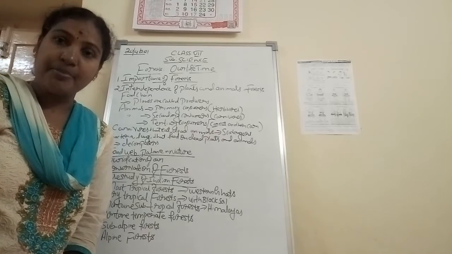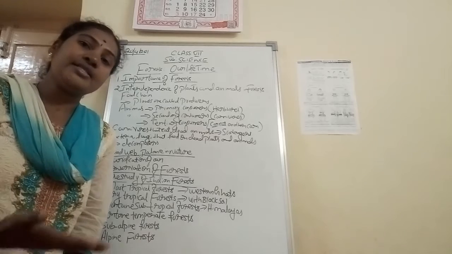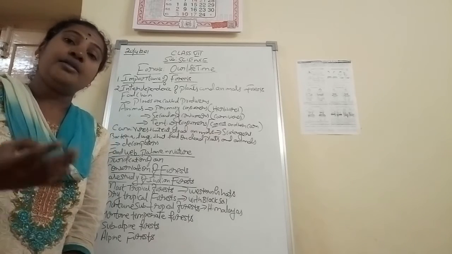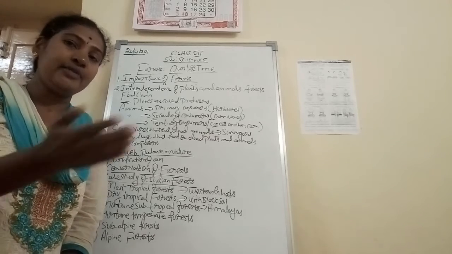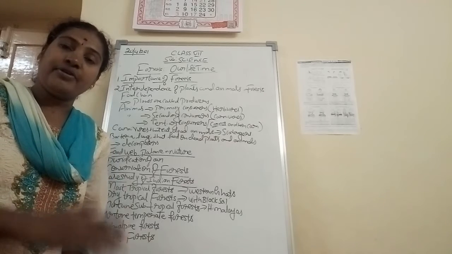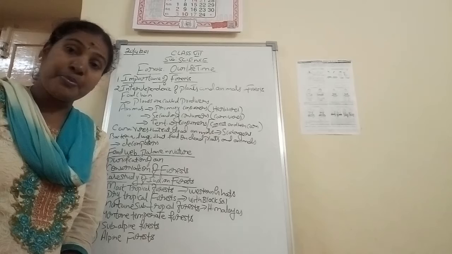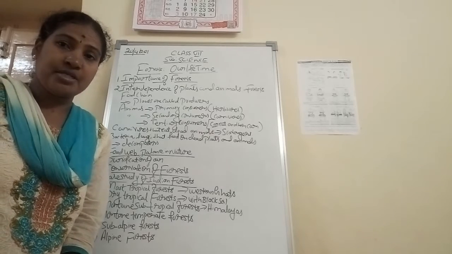Reproduction in the plants mainly, that we have learnt in the last video. The other physics related portions, that is time and motion, and the light chapter. Then what about the simple pendulum activity? That and all we have learnt in the physics related part. And in the biology section, we have learnt transportation in organisms, respiration in organisms, and reproduction in the plants. So these are the chapters we have learned.